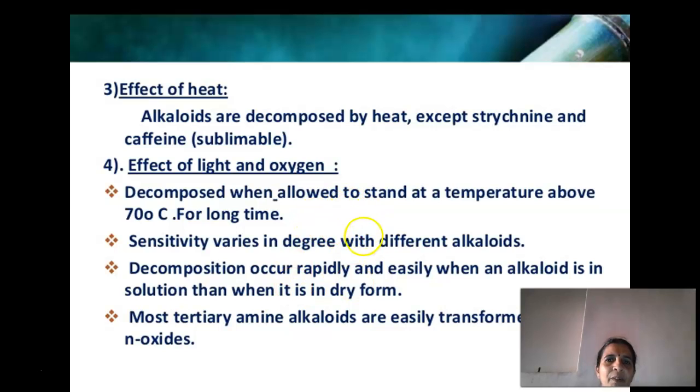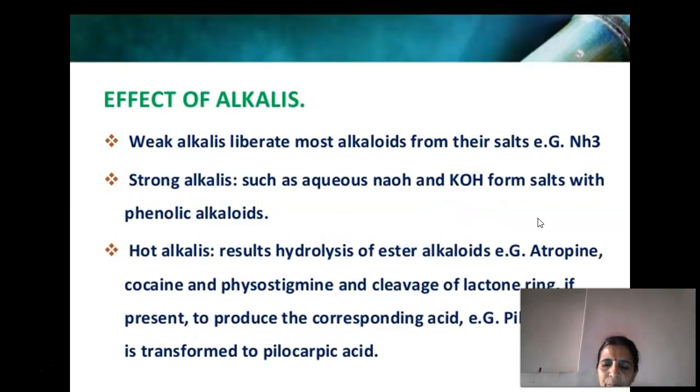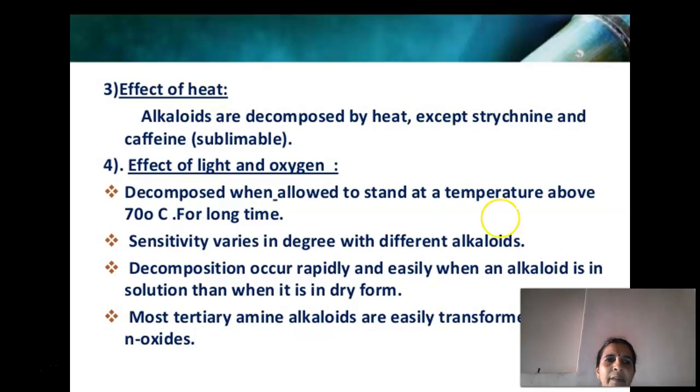Alkaloids are decomposed by heat except strychnine and caffeine, which are sublimable, and they decompose when allowed to stand at room temperature for a longer time.